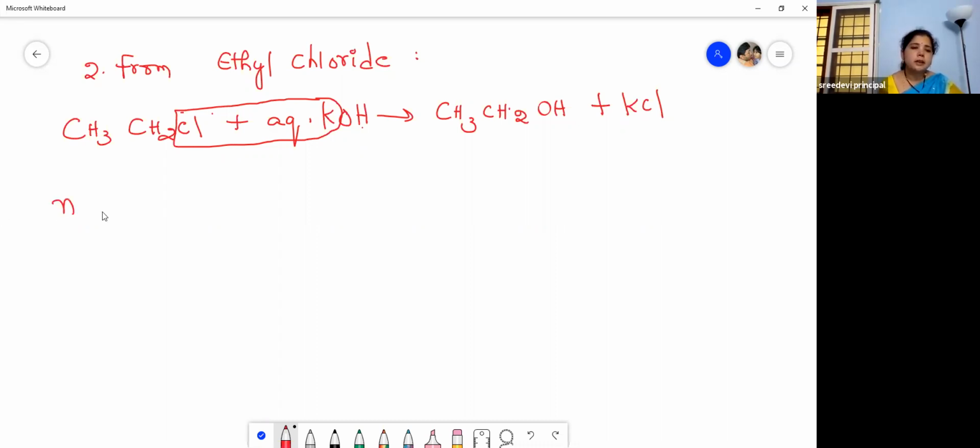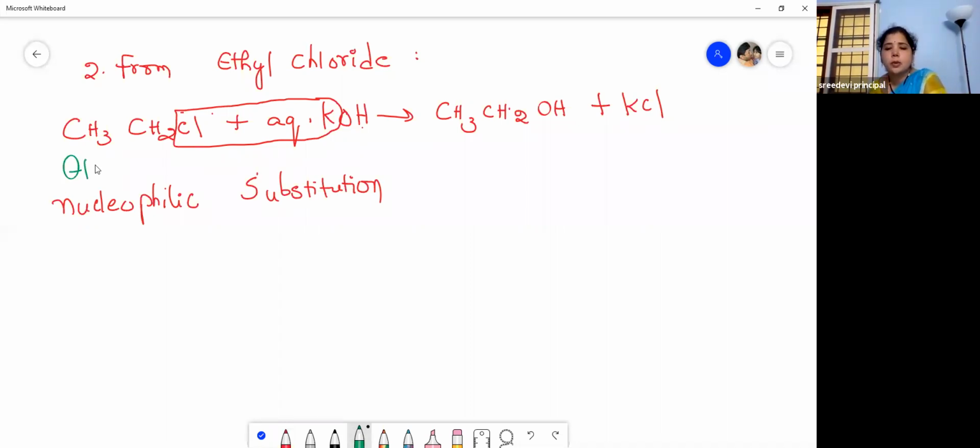So I will write it here such that you can remember this. What is this? Nucleophilic substitution. So this is our ethyl chloride. What is this? Ethyl chloride or chloroethane.